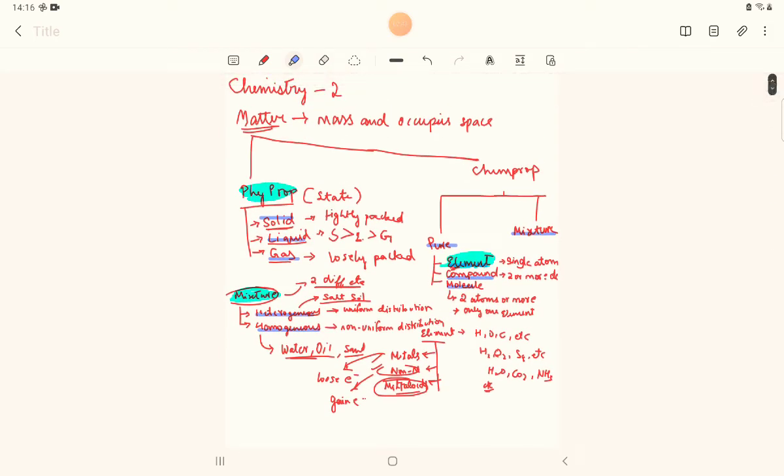So this is the very basic that you all know, I just summarized it. Next we will be studying the basics of the law of chemical combination. What is that? Law of chemical combination.